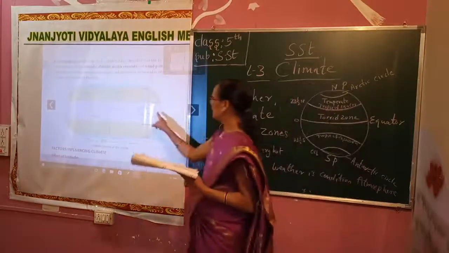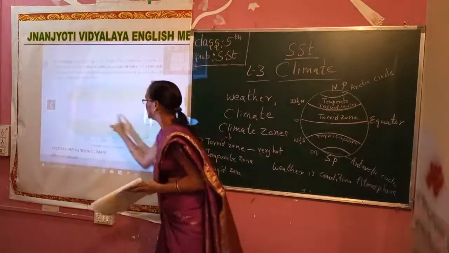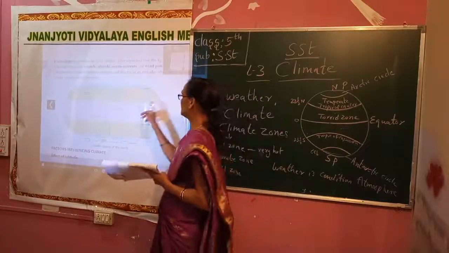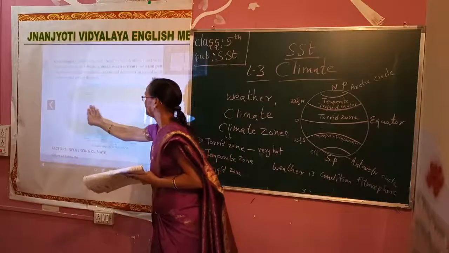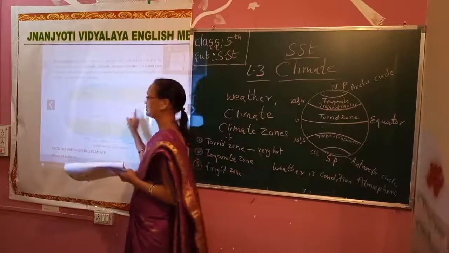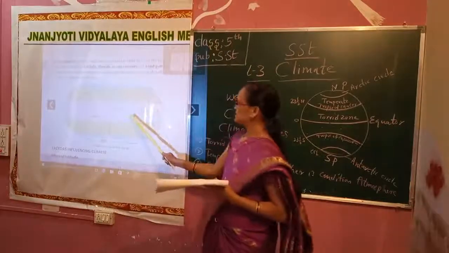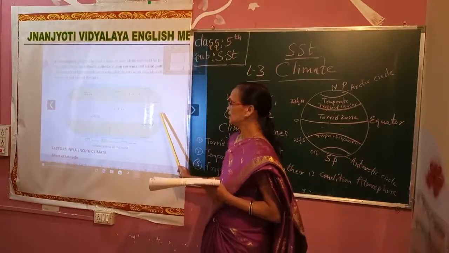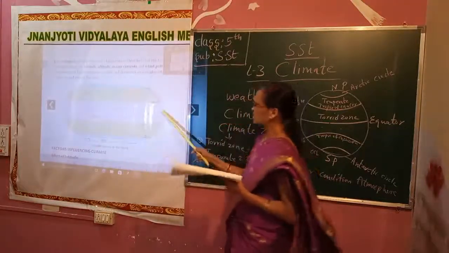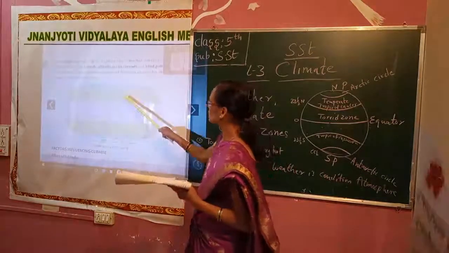Now here there is the equator line, an imaginary line, where the sunshine falls directly. The part shaded with pink is called the torrid zone, where the climate is very hot. The temperature is very high because it is near the equator. Next, this green part is called the temperate zone. It is a little far from the equator, so it is called the temperate zone.